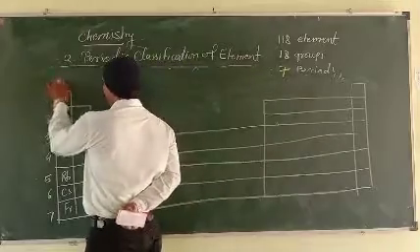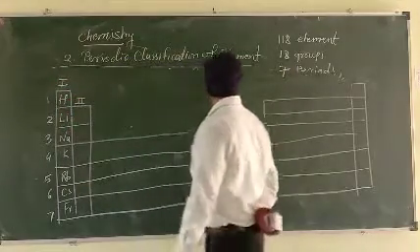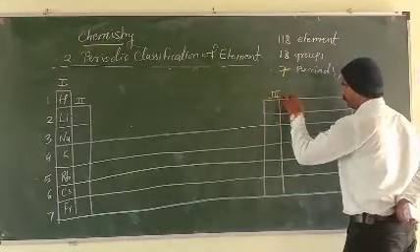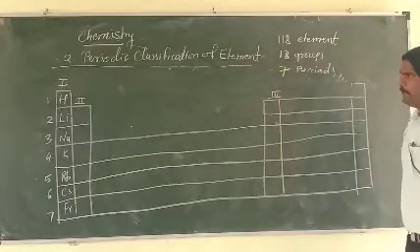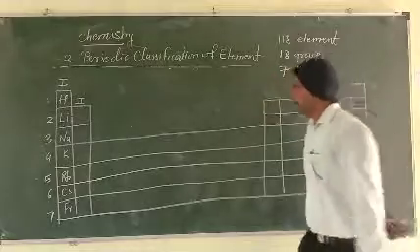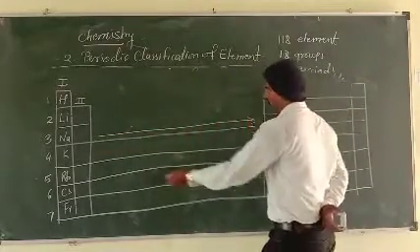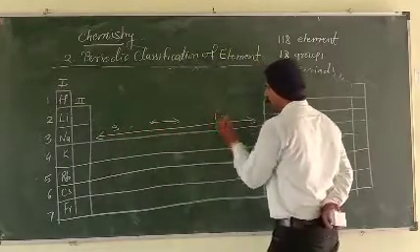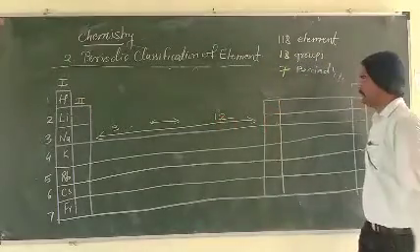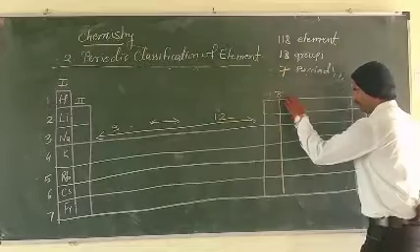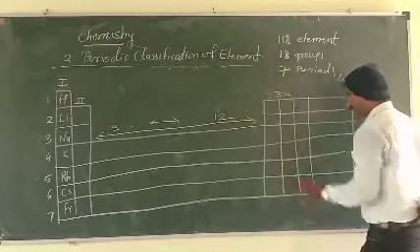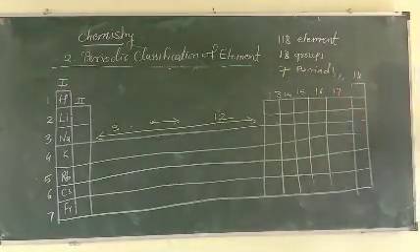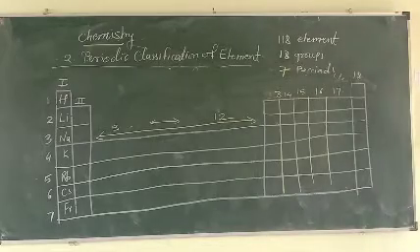This is your first, second, third, and so on: 12, 13, 14, 15, 16, 17, 18. These are the total number of groups.